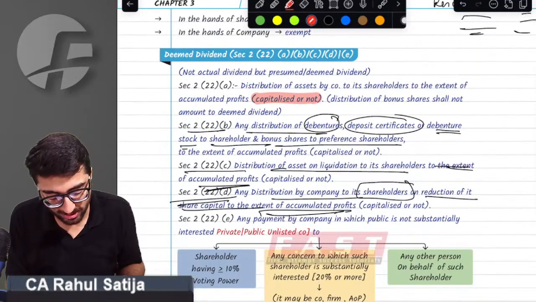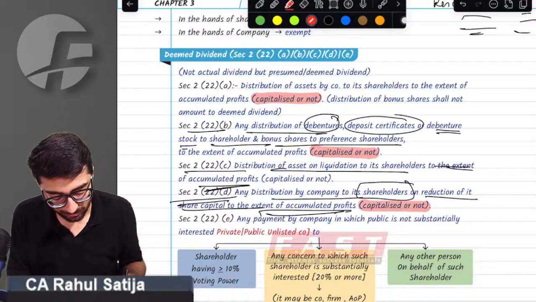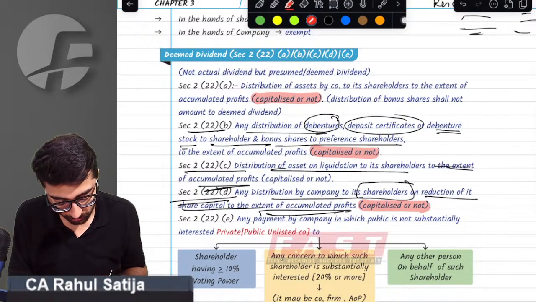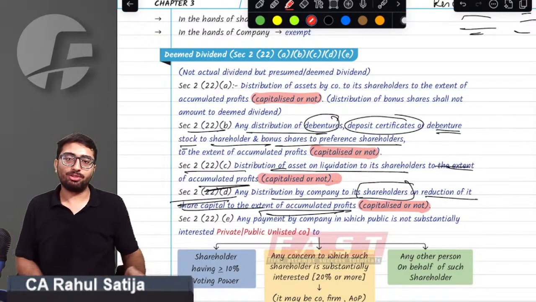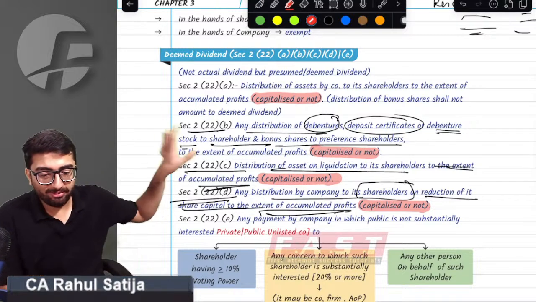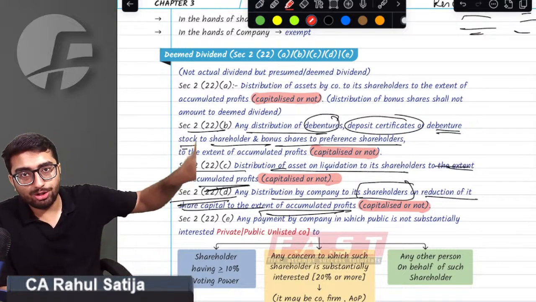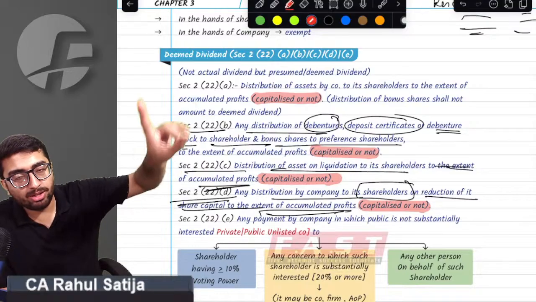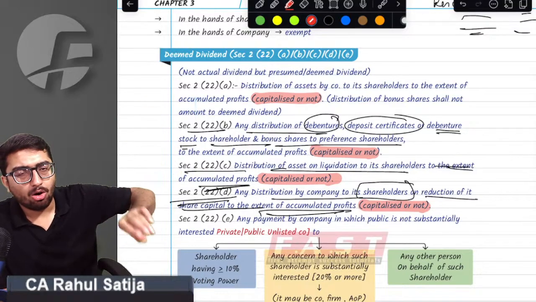In all the four clauses, you will see, whether capitalized or not. Did I make it very clear? So any kind of distribution shall amount to deemed dividend, but only to the extent of accumulated profits.